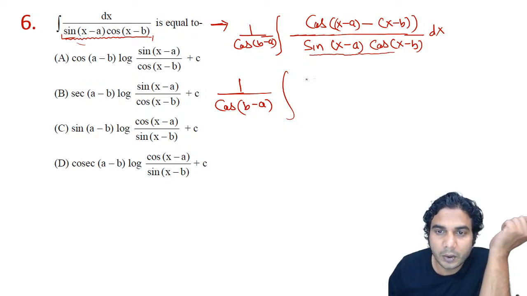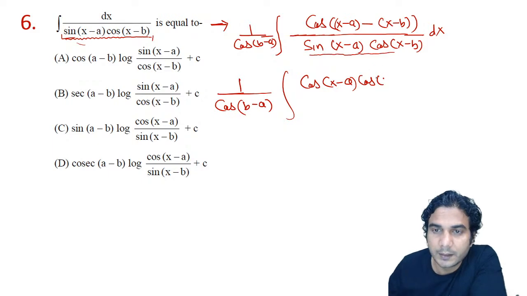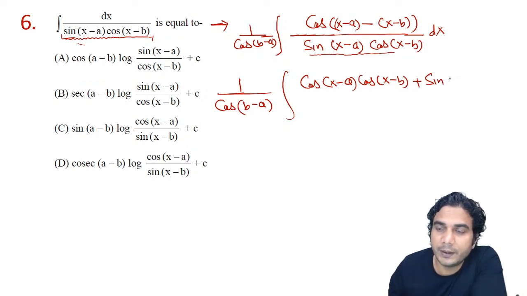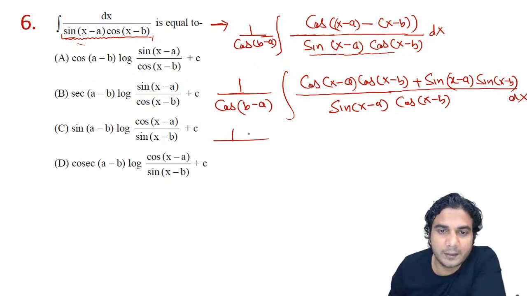Apply the formula of cos of A minus B. So it will be cos of x minus A into cos of x minus B plus, cos of A minus B is cos A cos B plus sine A sine B, right? So sine of x minus A into sine of x minus B, all right, divided by sine of x minus A into cos of x minus B, all right, dx. Now divide, and then you can separate.